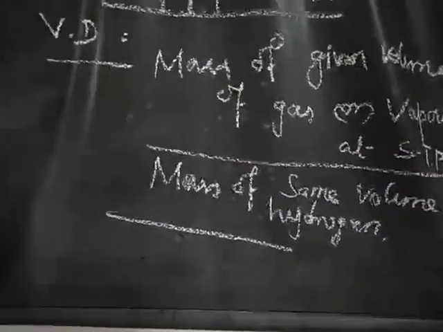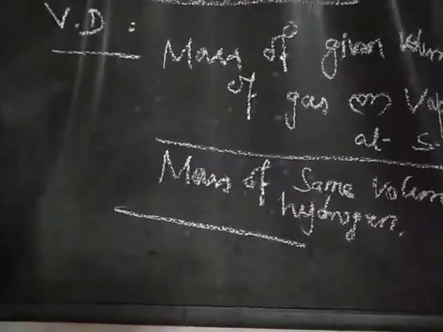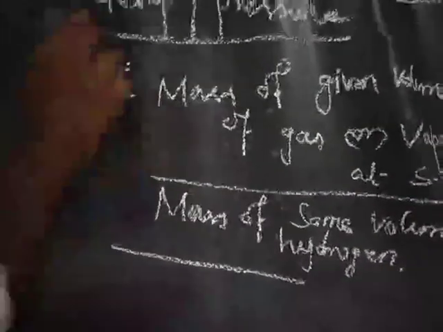So what is the relation? According to the Avogadro law, already we know the definition of the Avogadro hypothesis. In physics also you have studied about the Avogadro hypothesis, and in chemistry it is almost the same concept. What is the definition?